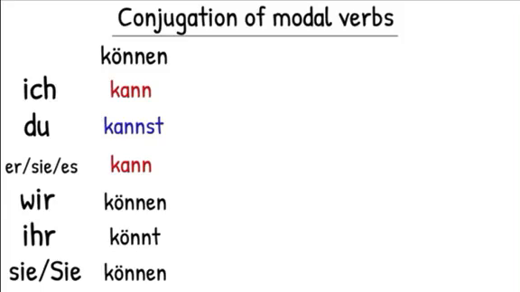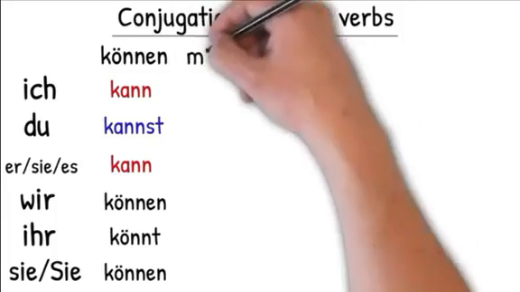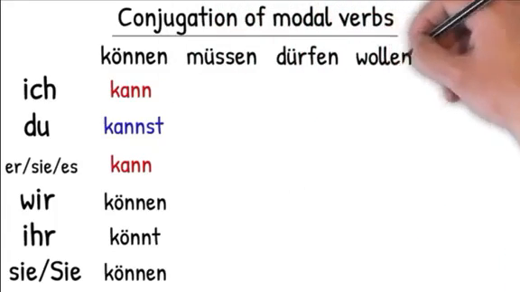Notice in the red, kann and kann are exactly the same, which is not usual for German. Usually, of course, the ich ending is e and the sie, es ending is t, but not with modal verbs. The word in blue, kannst, has changed in a different way, and that is the vowel has changed from ö to simply an a. Notice the pattern progress with all the other verbs.